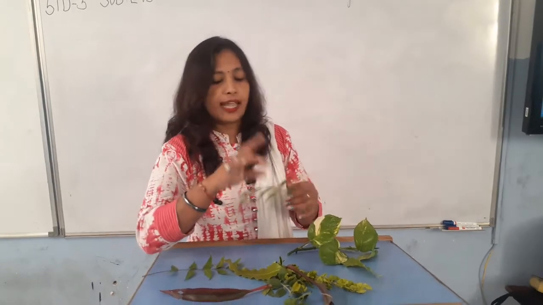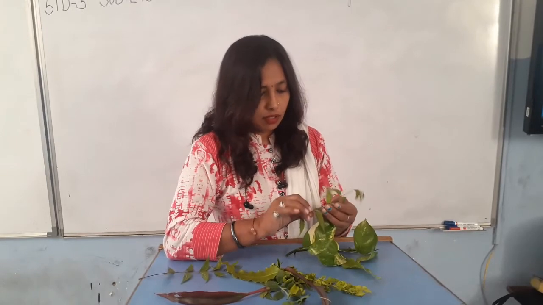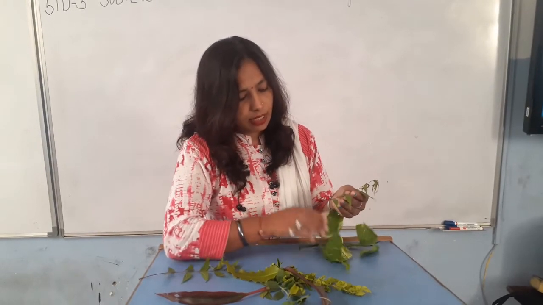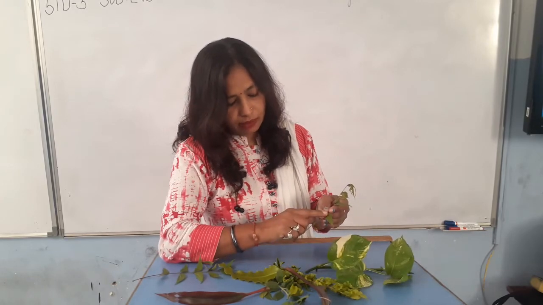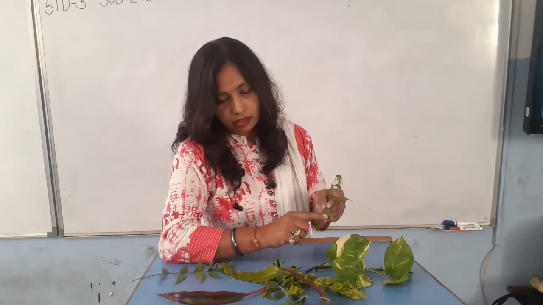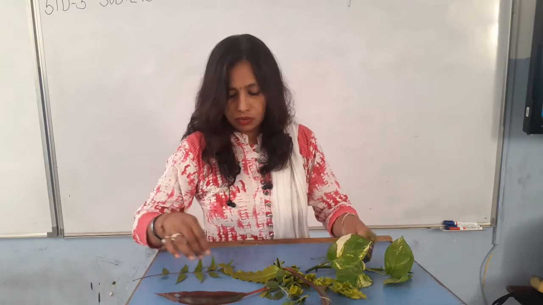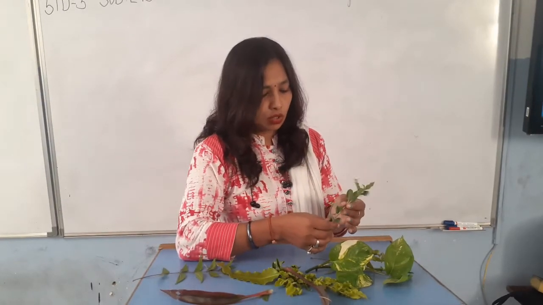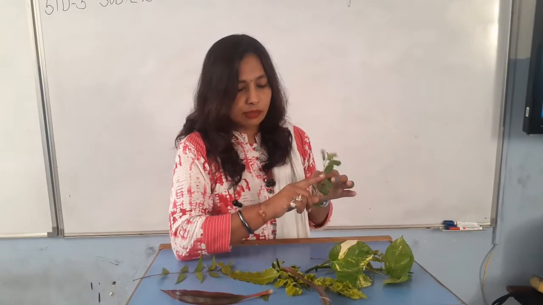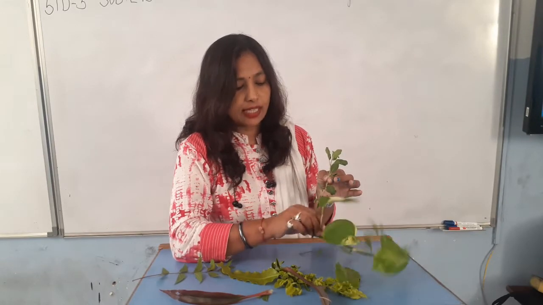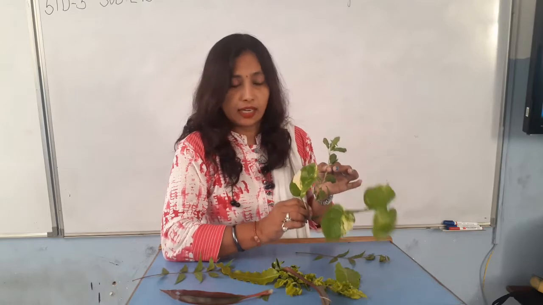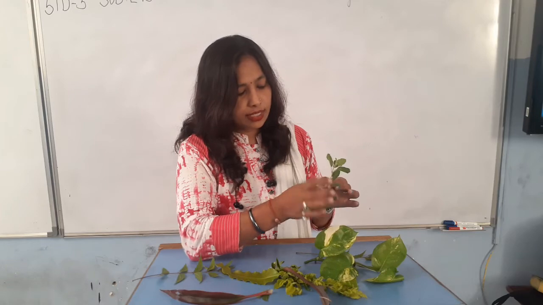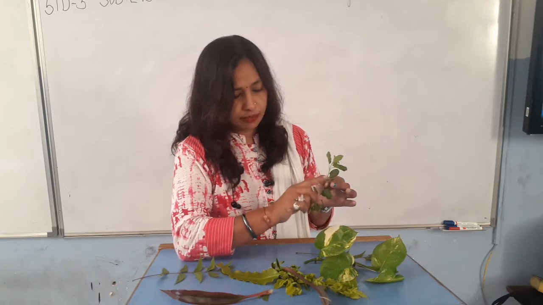Then a saw-like leaf, this is a saw-like leaf, neem tree. I brought these neem tree leaves for you. You see the margin of this? It's saw-like. Now this is a basil leaf. We call it tulsi also. You have seen this leaf? Small leaf. You see the shapes of every leaf are different. The color is also different. Now this tulsi leaf, basil, its leaf is small.